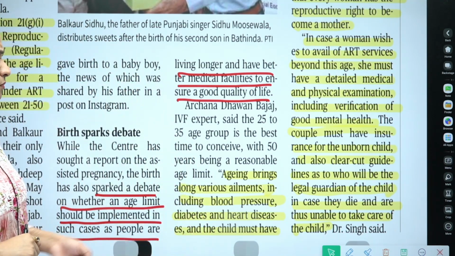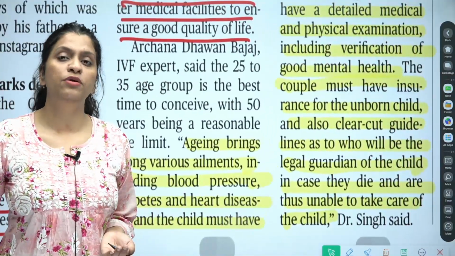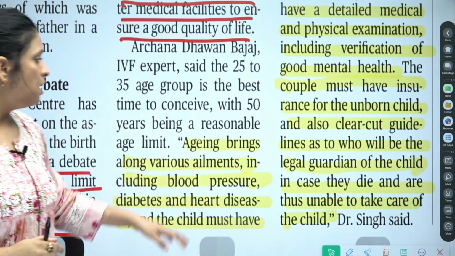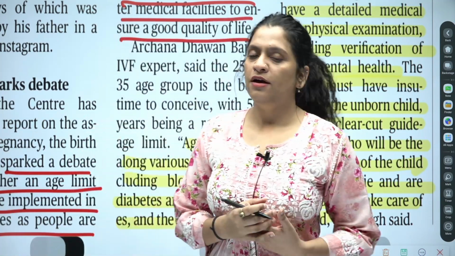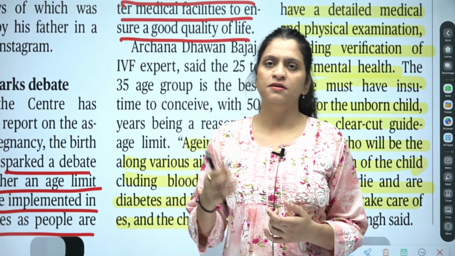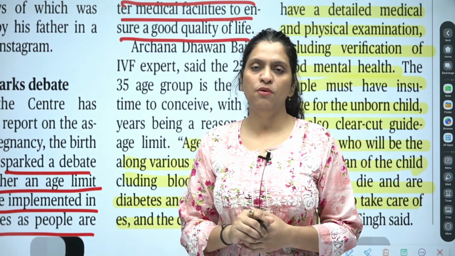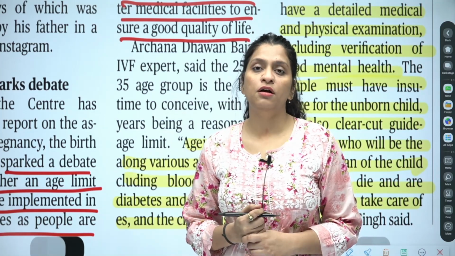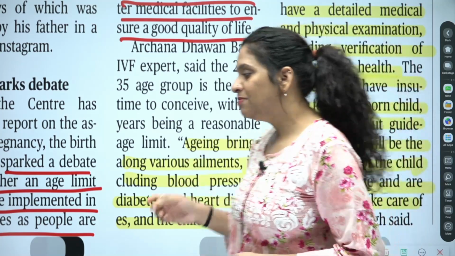Okay, so next line is aging brings along various elements. Now the question about ART and the age limit, why the age limit has been prescribed in the ART Act. Aging brings along various elements. As age increases, there is this understanding that various diseases increase, and mental health also declines. So in case the parents who are of greater age go for child birth, and in case they pass away, then who will take care of the child? These are the questions which have been raised.